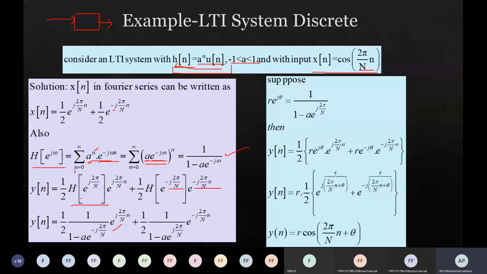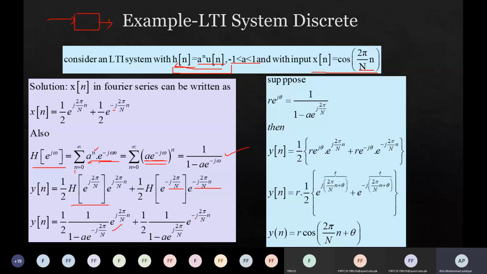Moreover, when k is equal to minus 1, then the minus is multiplied with minus k, so the output would be plus, so 1 upon 1 minus a e to the power j2π/N, and this value e to the power minus j2π/N.